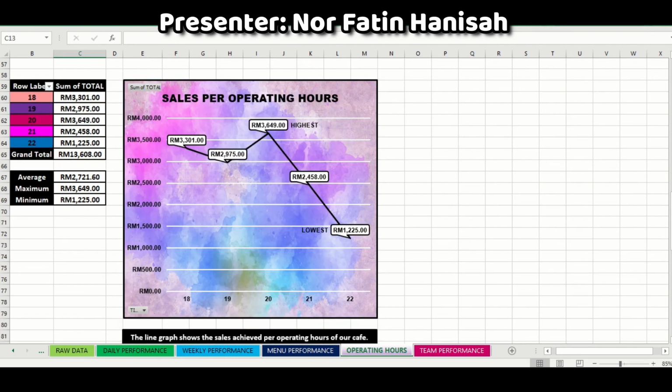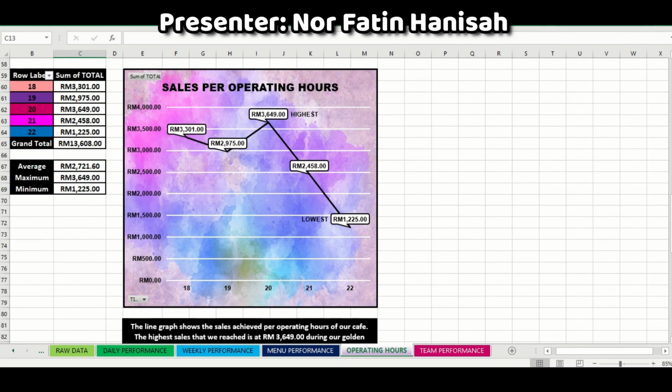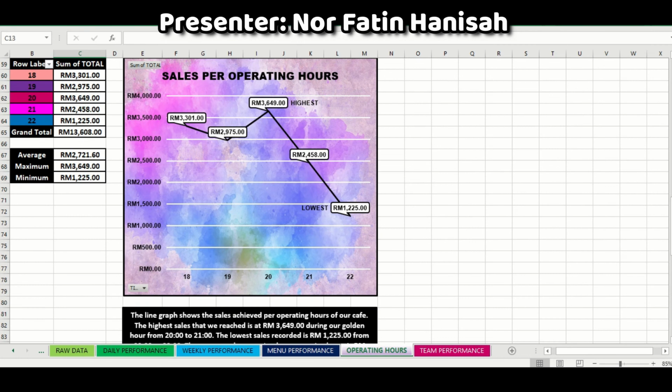For the sales per operating hour, according to the line graph, the highest sales that we reach is 3,649 ringgit, which is during our golden hour from 2000 to 2100. The lowest sales recorded is 1,225 ringgit at 2200 to 2300.